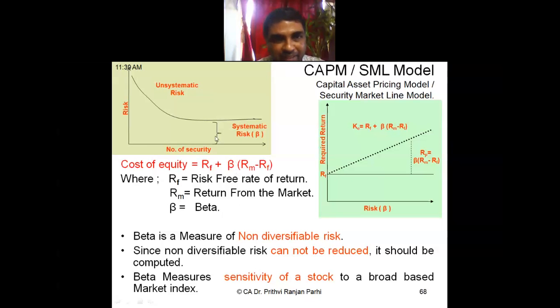I think you have understood the formula. At that time I had explained what is systematic risk, what is unsystematic risk, what is beta factor, all these concepts. Do you have any doubt in this regard?